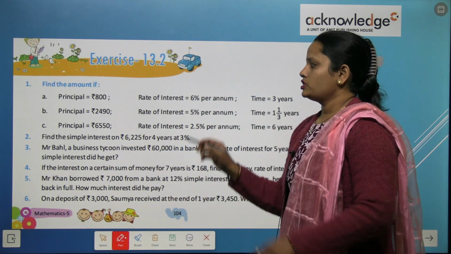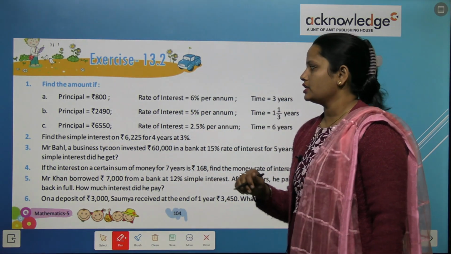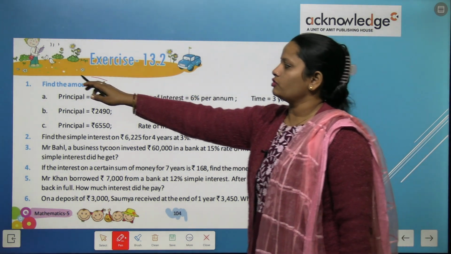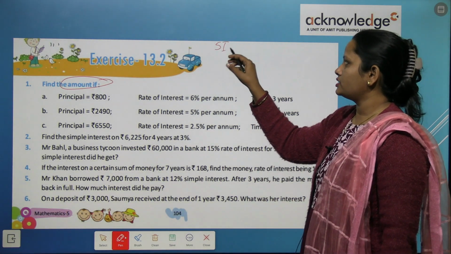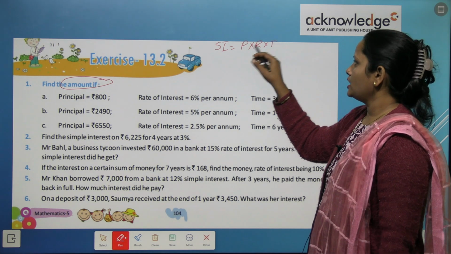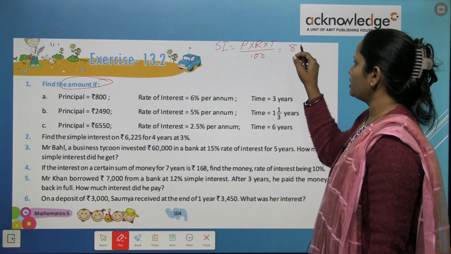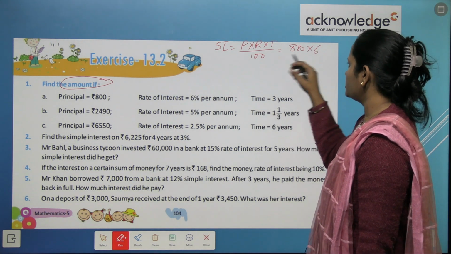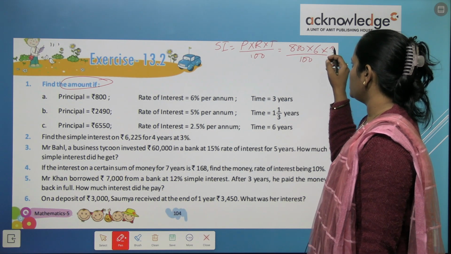Now children, let's do this exercise 13.2. So here the first question is given: principal is given, rate is given and time is given. Let's calculate the simple interest first. Amount we have to calculate. So simple interest is PRT upon 100. So principal is 800, rate is 6% and time is 3 years.